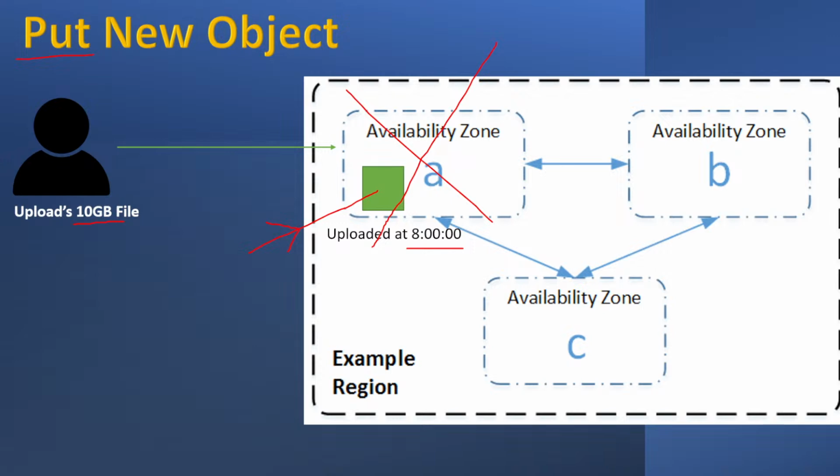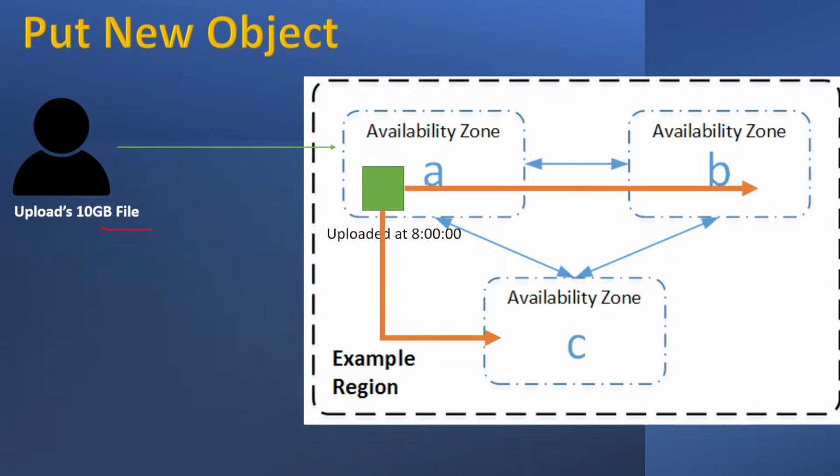How? So what Amazon does is, whenever you upload an object, whenever you upload a file, it is stored in one of the availability zones randomly, and as soon as the file is uploaded, it will be replicated to another two availability zones. That means your file has three copies, meaning two backups.